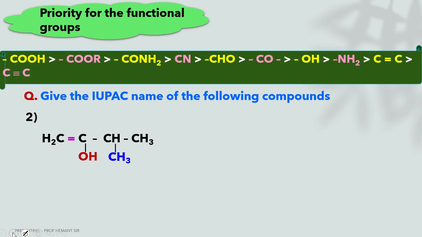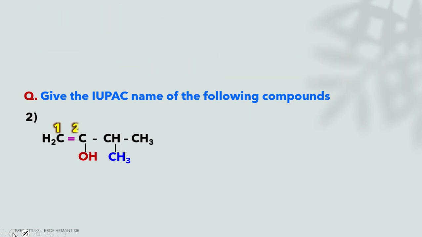This is the next example. Why? Because we number from the left hand side, because of the double bond. The name of this structure is but-1-en-2-ol, and the position of the methyl, CH3, alphabetically, gives 3-methylbut-1-en-2-ol.